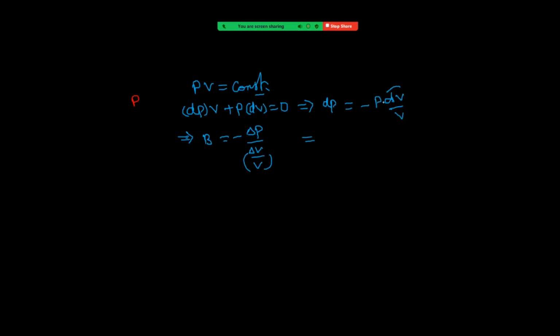Now taking this dV by V to this side, dP by (dV by V) equals minus P. That means the bulk modulus is equal to P. That means in isothermal process, bulk modulus is equal to pressure of the gas, right?